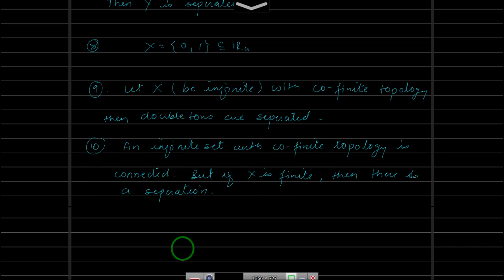In fact, we will show that any interval in R with usual topology is connected, and we will have a detailed proof of this, for which we need some results from real analysis too, like supremum or infimum. So stay tuned and see you in the next video.